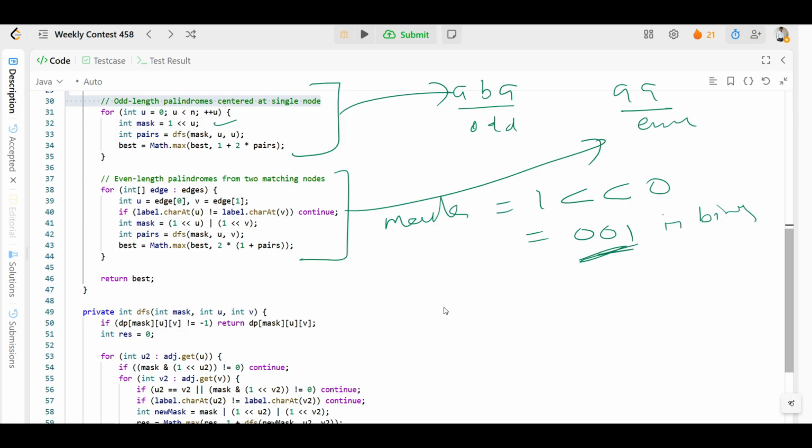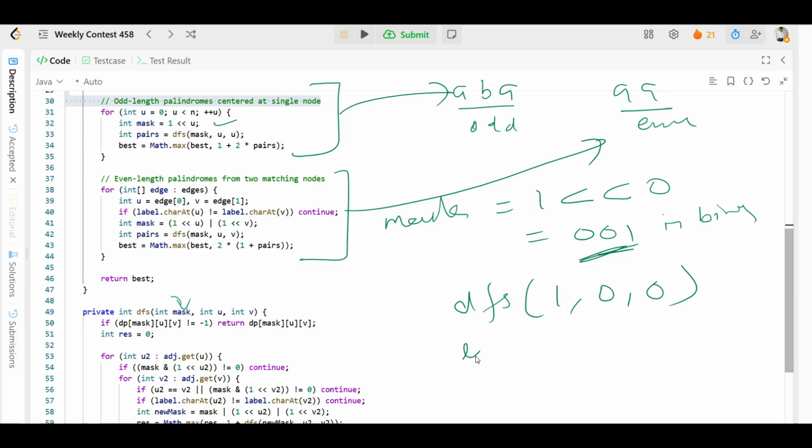So the DFS will do it like this, 1 0 0, right? So we'll create the masking here. When we call the DFS, we'll mask 1 0 0. Okay, so we understand what we do next, right?